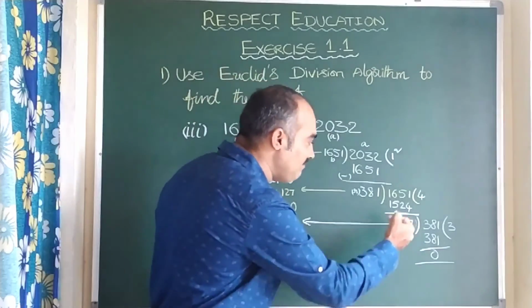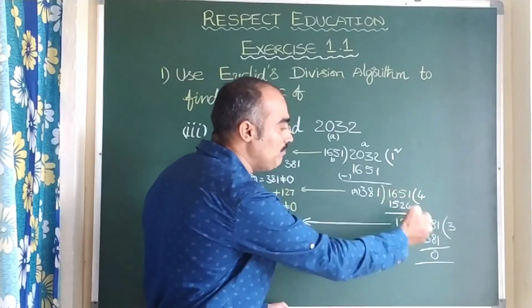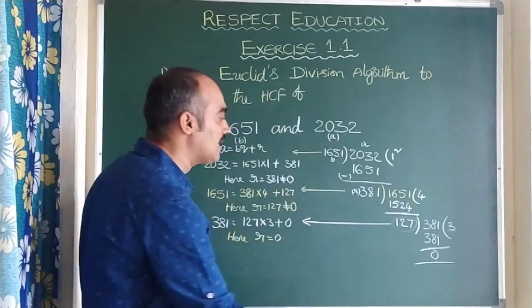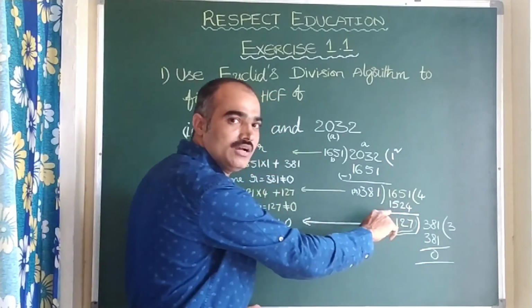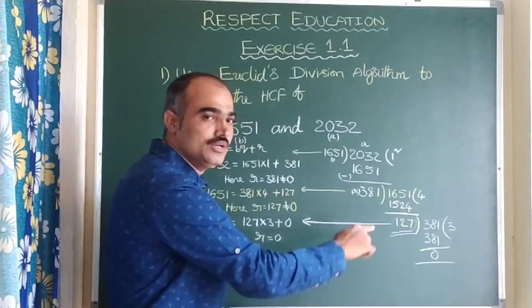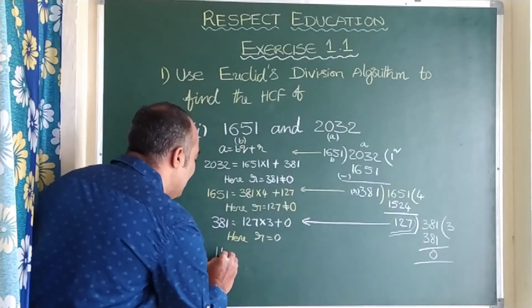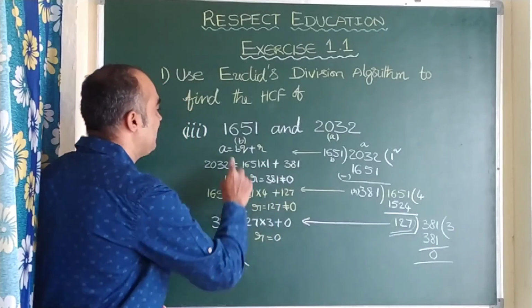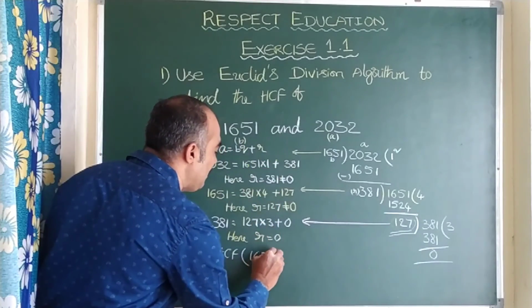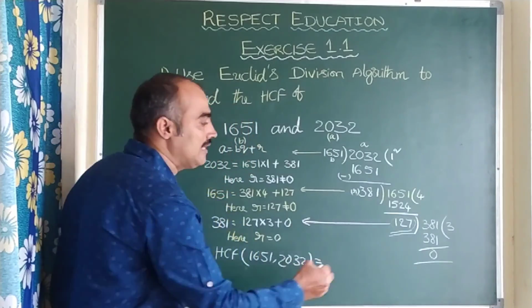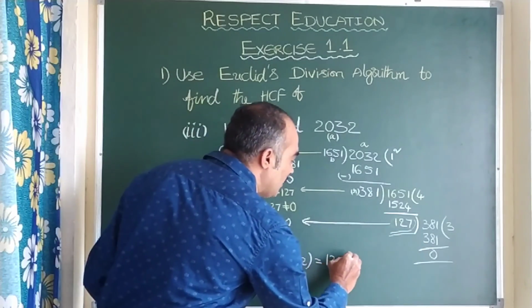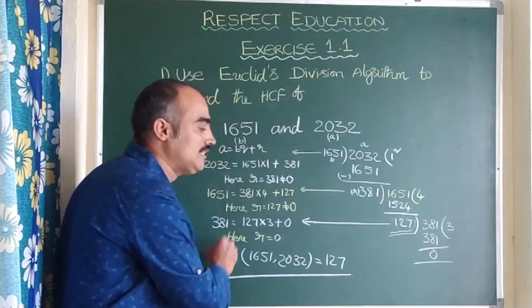In the same way 127 has become the best finisher. That is the reason, children, 127 is the hero, because he made the problem 0. So the HCF of 1651 and 2032 is none other than 127. This is the final answer for this bit, children.